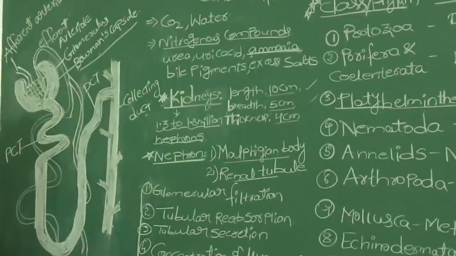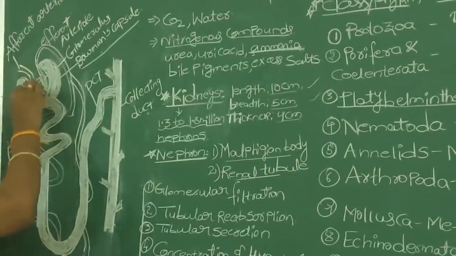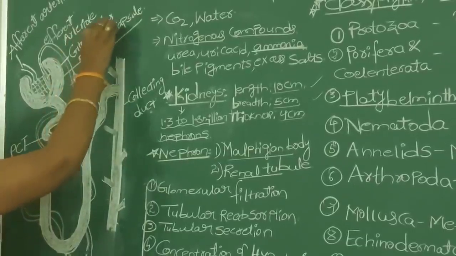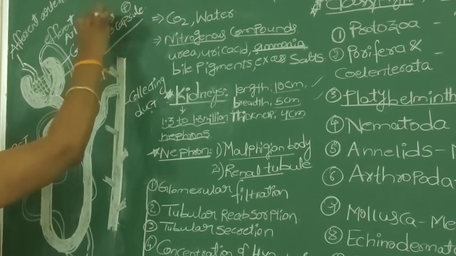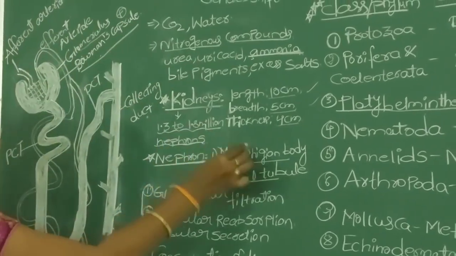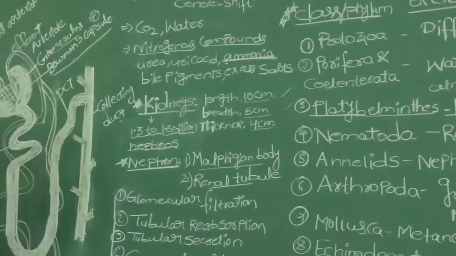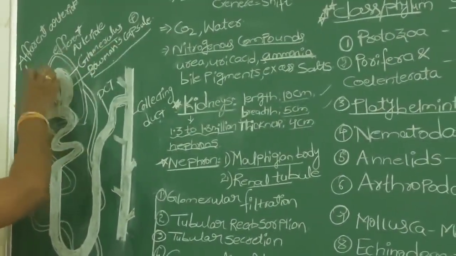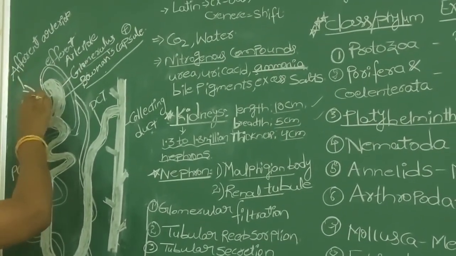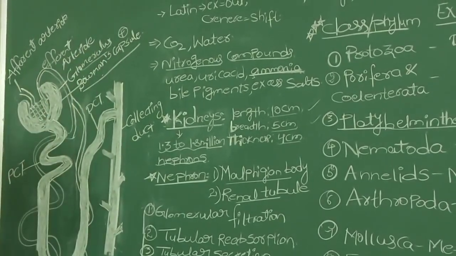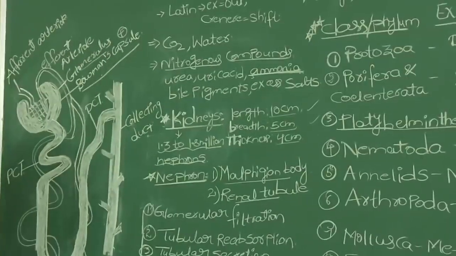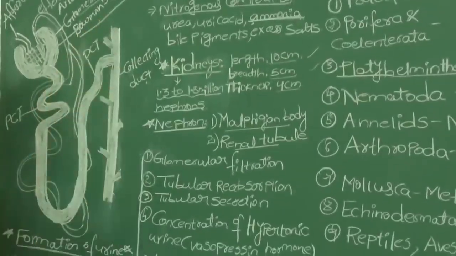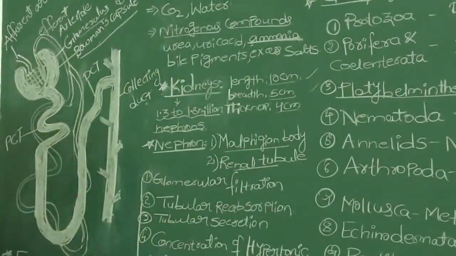In the Bowman's capsule, there is a network of blood vessels. That network, or bunch of blood vessels, we call the glomerulus. So glomerulus plus Bowman's capsule together make the Malpighian body. The broad end of the nephron we call Bowman's capsule, and the network of capillaries we call the glomerulus. And the remaining tube-like part of the nephron we call the renal tubule.